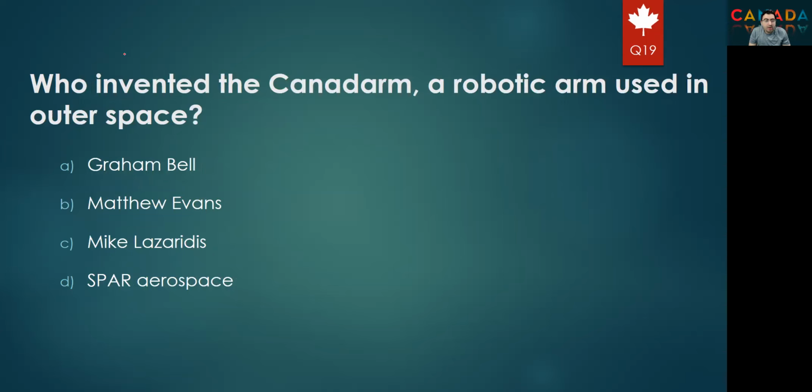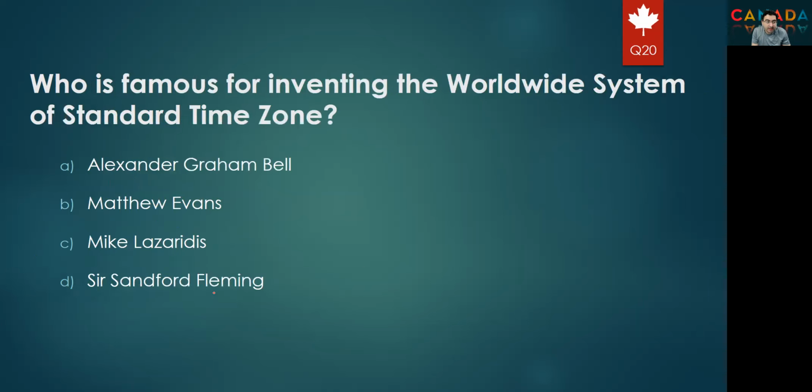Next question. Who invented the Canadarm, a robotic arm used in outer space? Graham Bell, Matthew Evans, Mike Lazaridis, or Spar Aerospace? We know this kind of arm has been produced by a company called Spar Aerospace. So the right answer will be option D, Spar Aerospace.